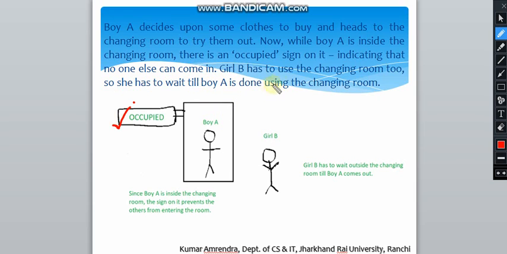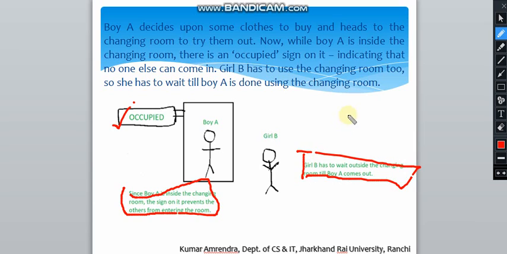The girl B has to use the changing room too, and she has to wait till boy A is done using it. Since boy A is inside the changing room, the sign on it prevents the other from entering. तो जब यहाँ पे ऑक्यूपाइड दिखेगा, कोई दूसरा यहाँ पे एंटर नहीं कर सकता. So till then the second user, that is girl B, has to wait until boy A leaves the changing room.